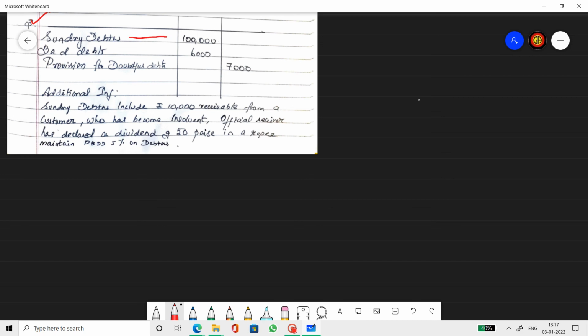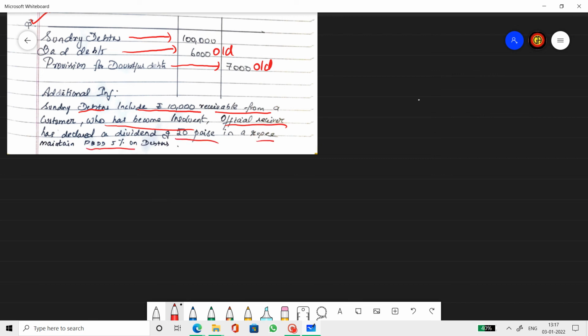Summary: debtors 1 lakh, bad debts 6,000, provision 7,000. So this is all old, isn't it? Then additional information: sundry debtors includes 10,000 rupees receivable from a customer who has become insolvent. An official receiver has declared a dividend of 50 paise in a rupee.